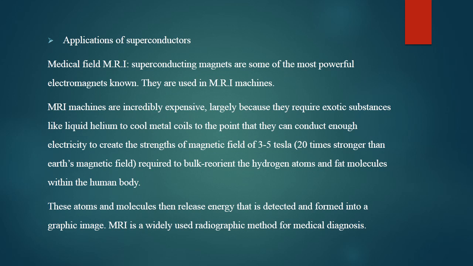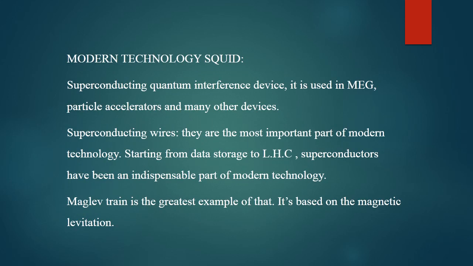This is required so the fat molecules within the body can reorient themselves. The molecules and atoms release signals that are detected and form a graphical image of the human body being scanned, which we use for medical diagnosis.